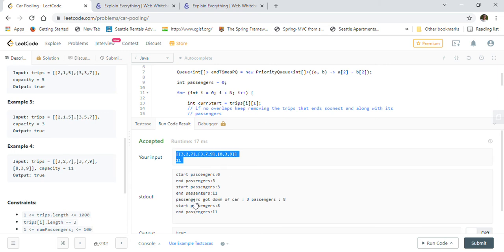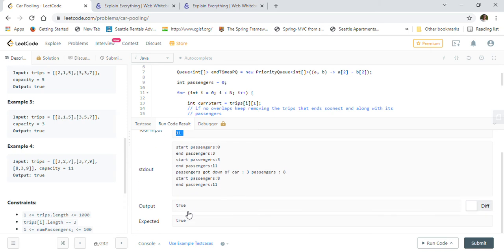And after that passengers will get down. At point 7 these 3 will get down, so again the count will come down to 8. After that these 3 passengers will board, and the count will again go to 11. So there are no points when the count exceeded 11. That's why we have written true here.